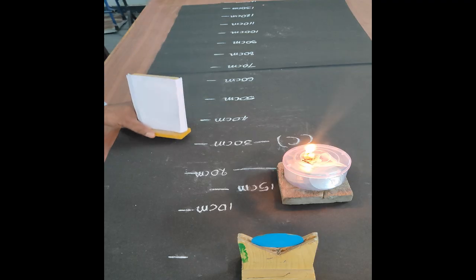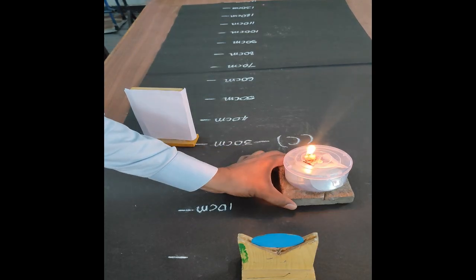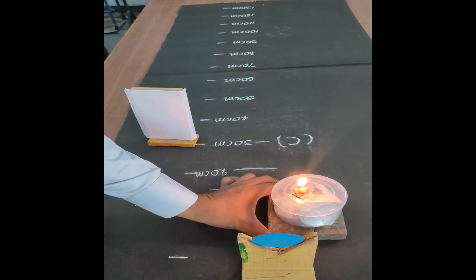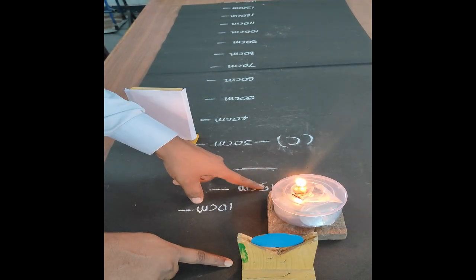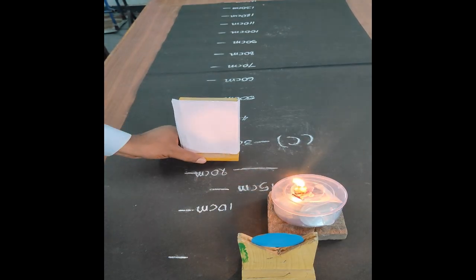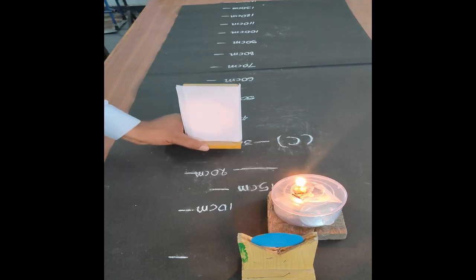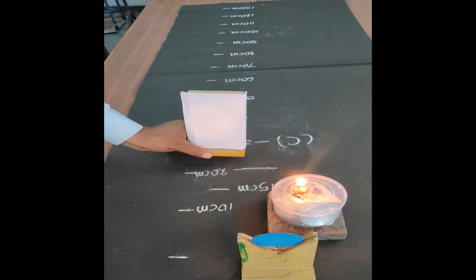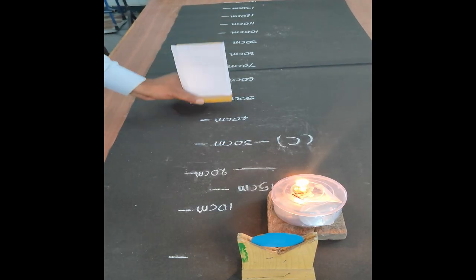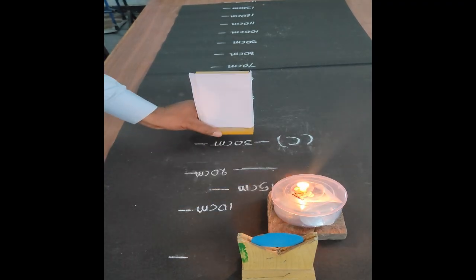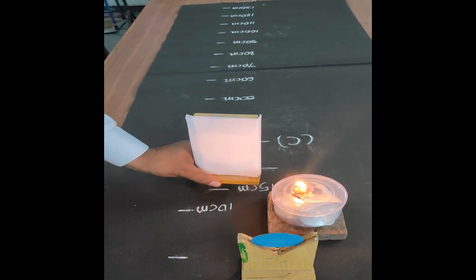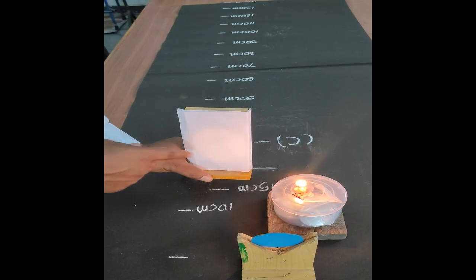Now let us place the object between P and F. In this case, we do not get the image on the screen. We are not getting the image on the screen. It's not the image, this is the image of the mirror.